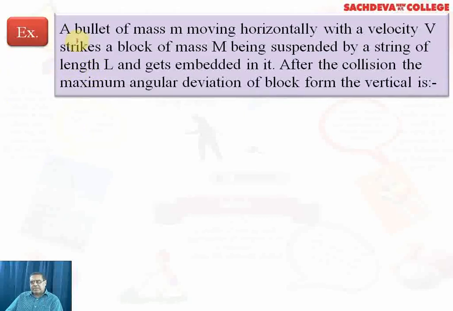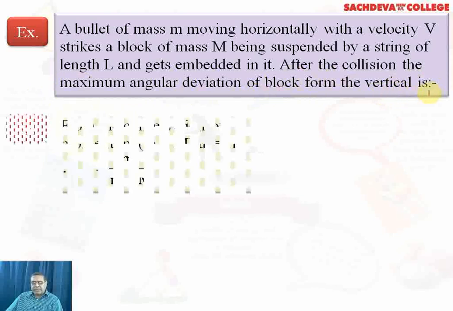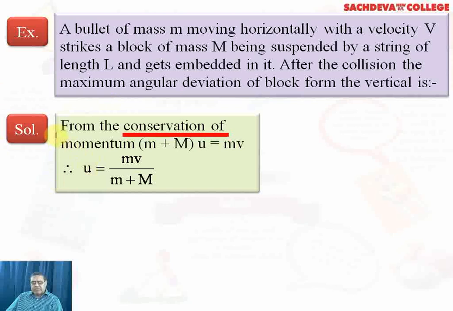Now, in our example, we consider a bullet. The mass of the bullet is m, moving horizontally with velocity v. It strikes a block of mass m suspended by a string of length l and gets embedded in it, meaning it enters that particular block. After the collision, what will be the maximum angular deviation of the block from the vertical? So here, in this case, we have to start with conservation of momentum.